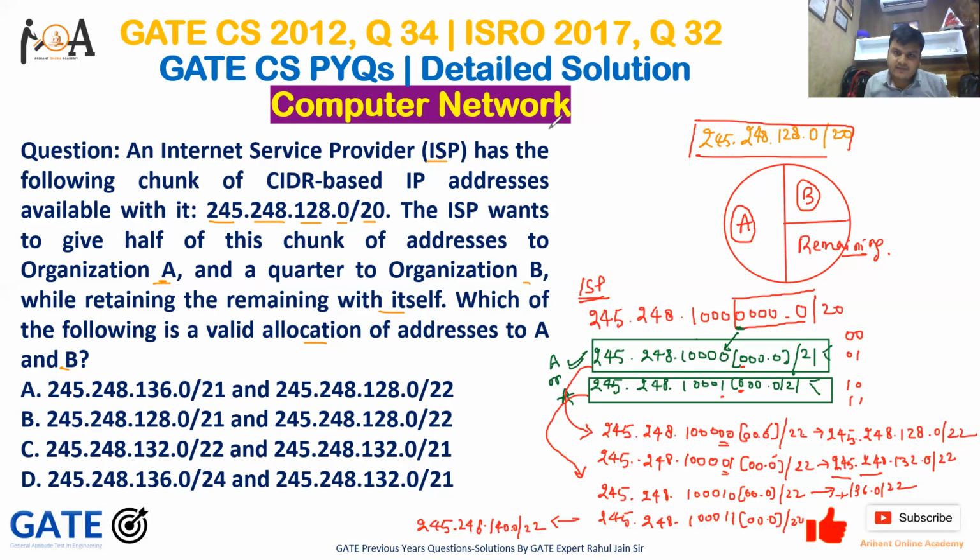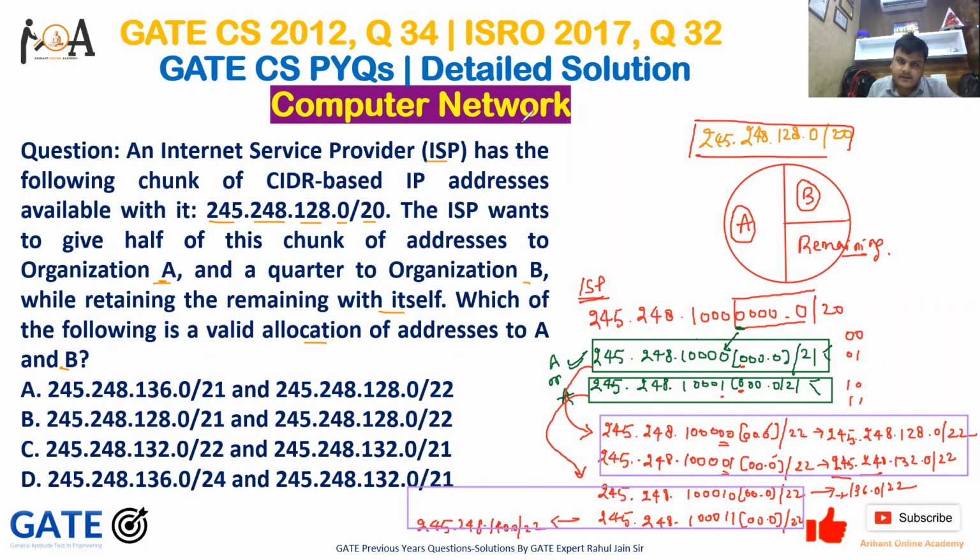If you observe very carefully here, guys, you will know that I converted this into these two halves, and I converted this into these two halves. So this IP address is further converted into these halves.